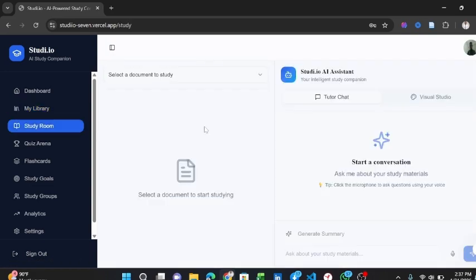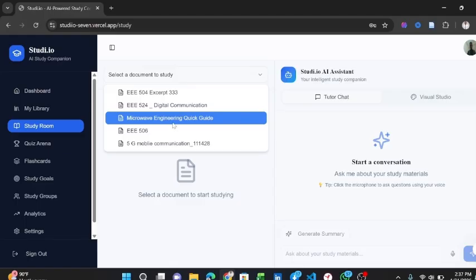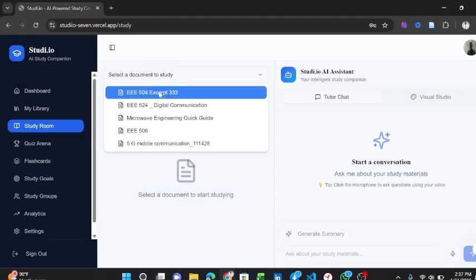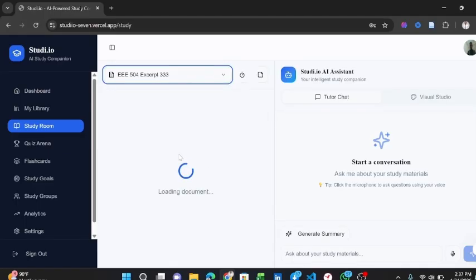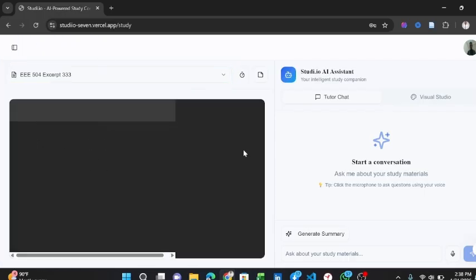Documents uploaded in the library will automatically reflect in the study room. As you can see, this is the document that I have just uploaded. Now, I will try to click on this document. Let's say I want to interact with my AI based on this document. This part of the screen is where the documents will be previewed. That is, it's going to load the documents for me. Let me close this sidebar.